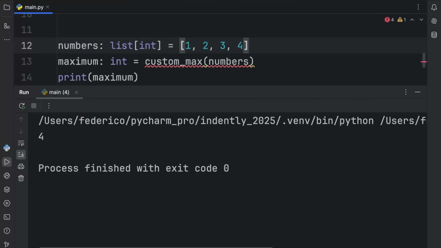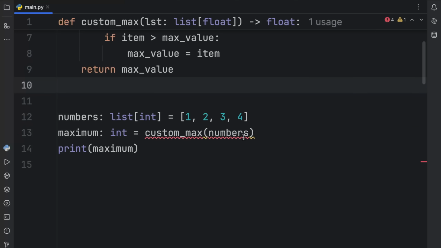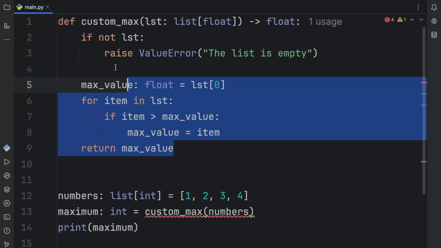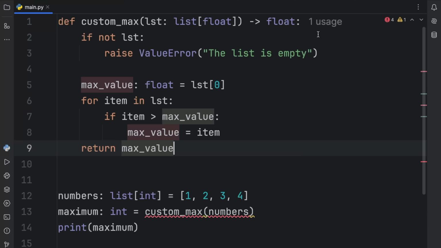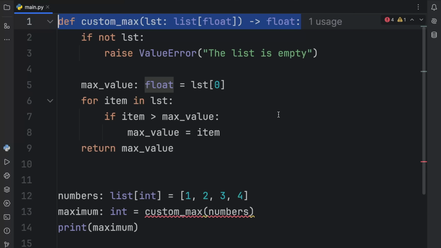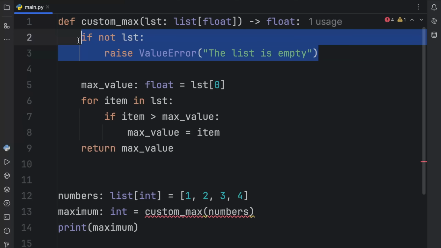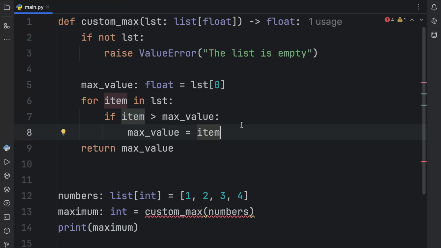And when we run this, what we should get back is 4. Because that's the max of this list. It still works. So we might have managed to build a custom max function, but it cost us a lot of time and effort. And we still have a few bugs to work out, such as what type this should accept and what type this should return. And not only that, the only thing we covered was the value error. We don't even know what other exceptions this could raise, while the built-in max function already covers everything.